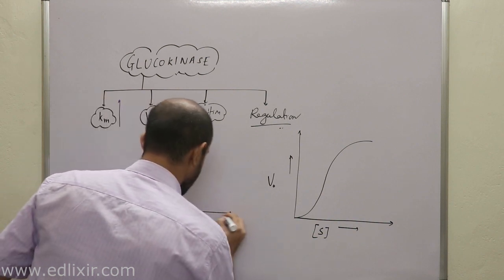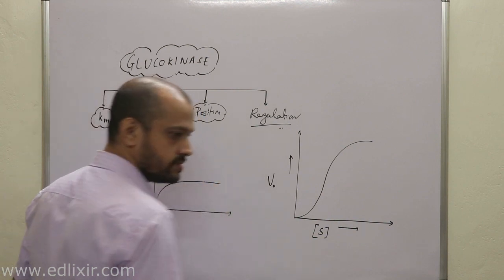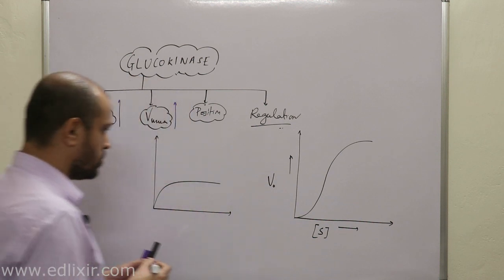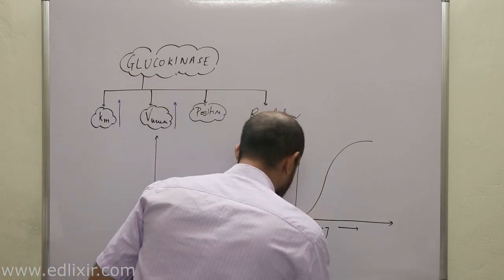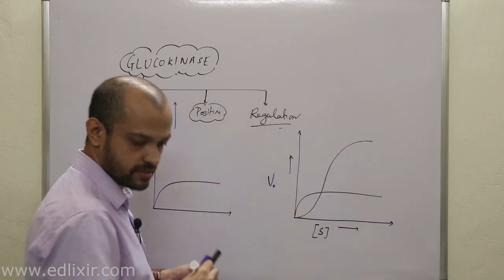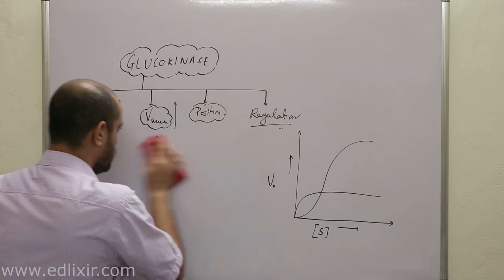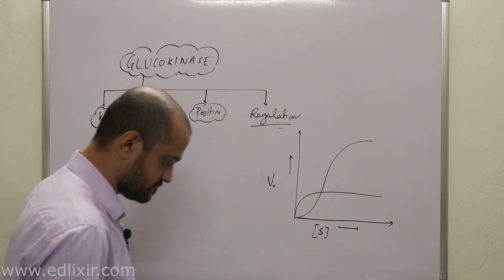And hexokinase gives Michaelis-Menten curves, clear? Now drawing these graphs together, it will look like this, right? Now we'll compare.